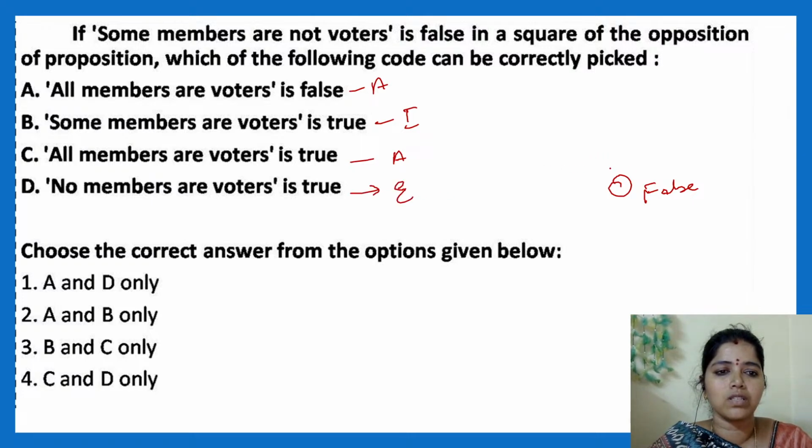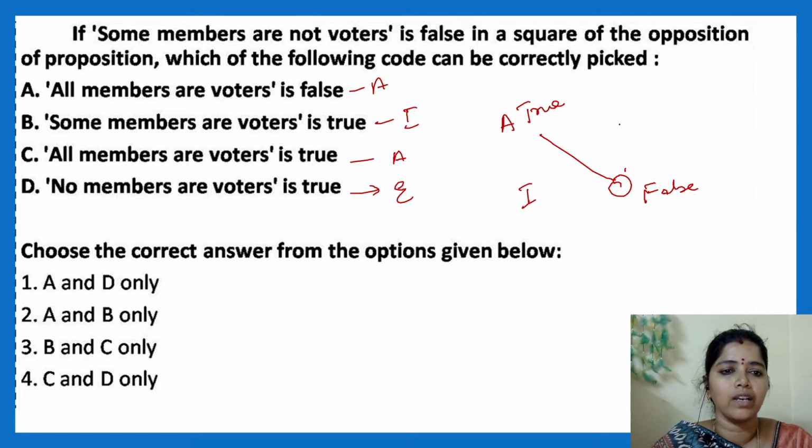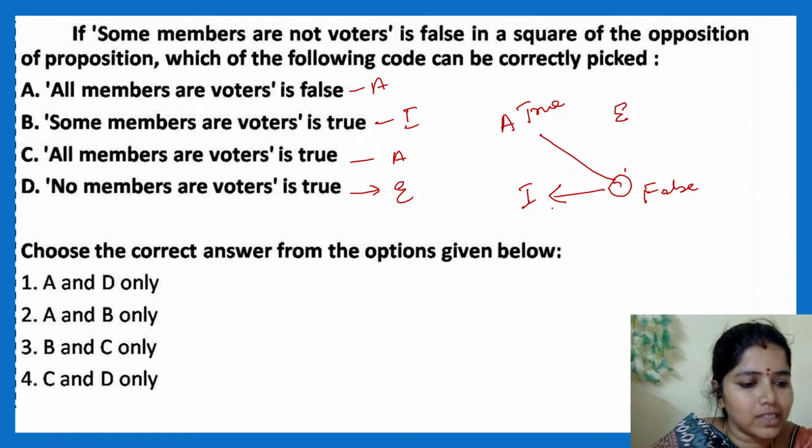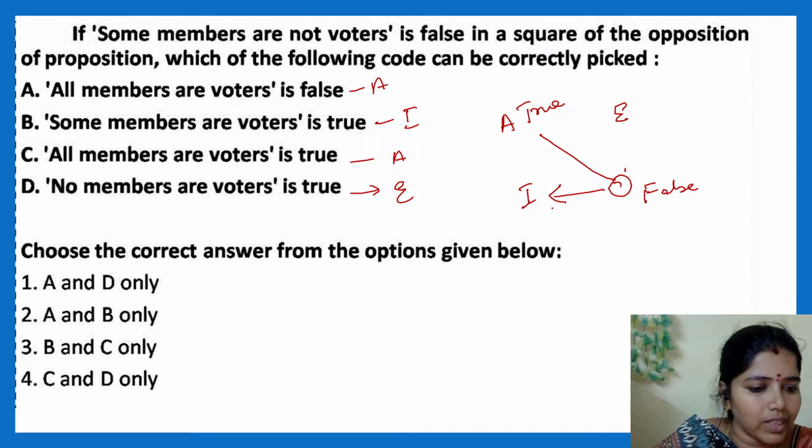If it is false, definitely what will be the A type statements? This will be true or false? This will be true. Okay, right. If it is false, what will be this? They are given only E and I, right? So I and E. What about the I type statement? If it is false, what is the I type sentence? Very good, I am getting answers. Yes, very good. Screen blur, please kindly increase the resolution. Yes, thank you, Tom. Thank you so much.